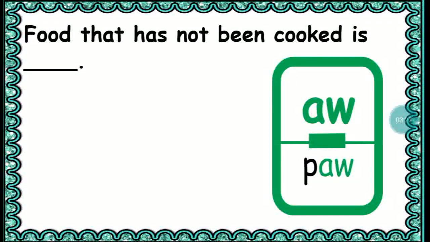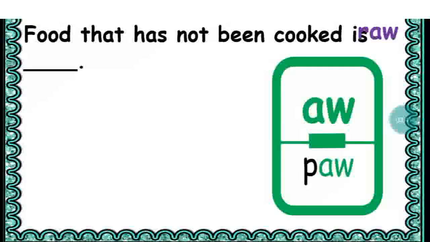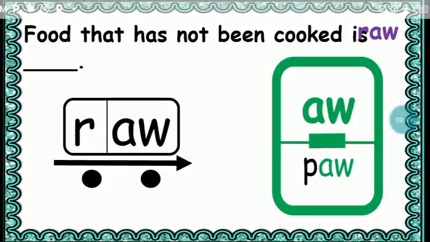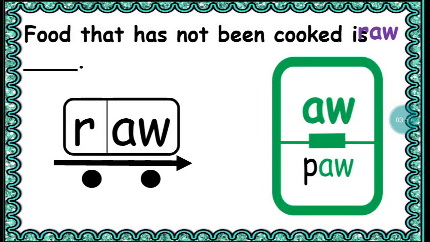Food that has not been cooked is raw. Food that has not been cooked is raw. And raw has the or sound. Raw, or. It has the or sound. Raw has 2 sounds.